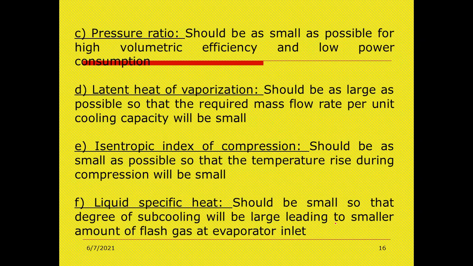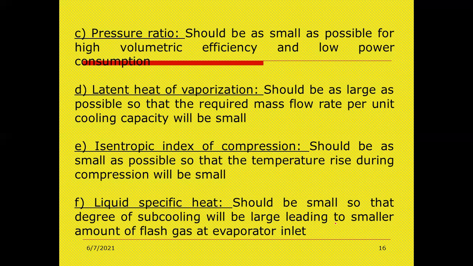Next point is latent heat of vaporization. It should be as large as possible so that the required mass flow rate per unit cooling capacity will be small.